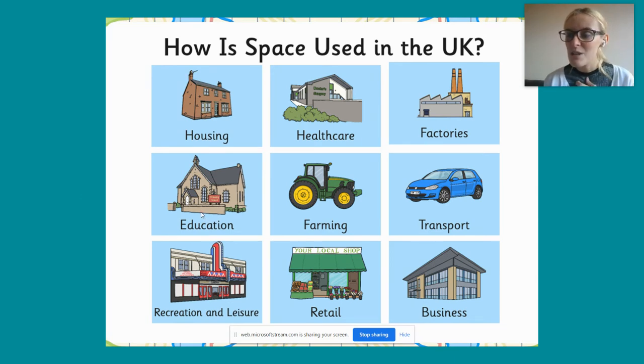Education, schools, we need to use land for our schools. Farming and retail. What's retail? That's a new word. Retail is a bit like shops, so we might have some space for different sorts of shops. And then also we've got lots of roads and motorways, different sorts of roads as well, which we looked at a bit previously.